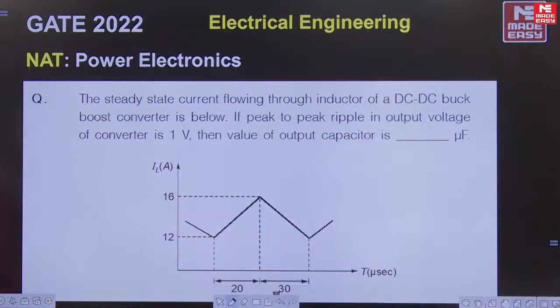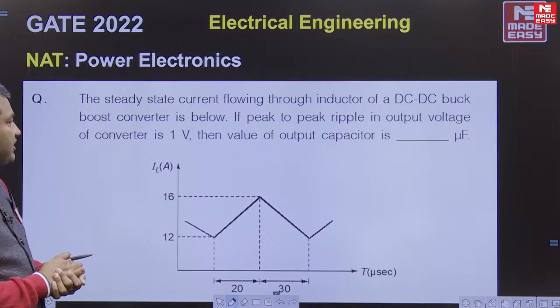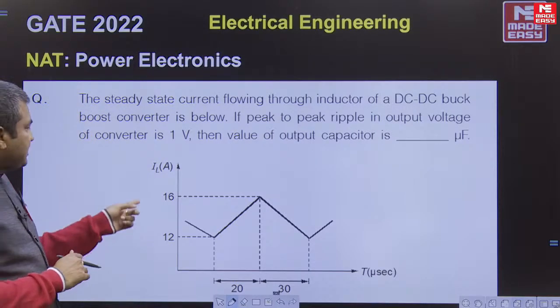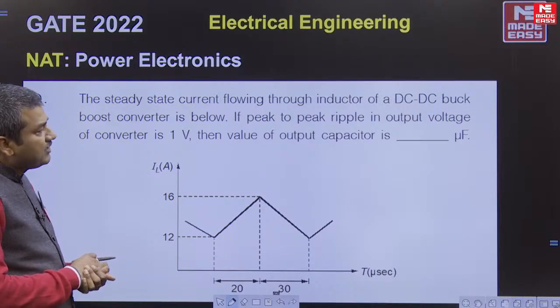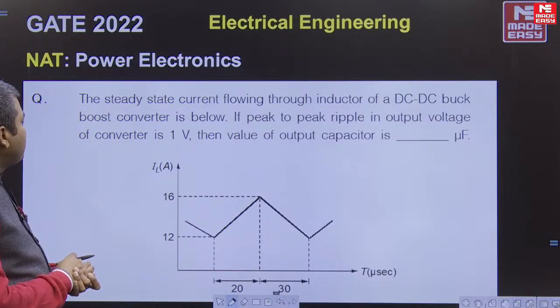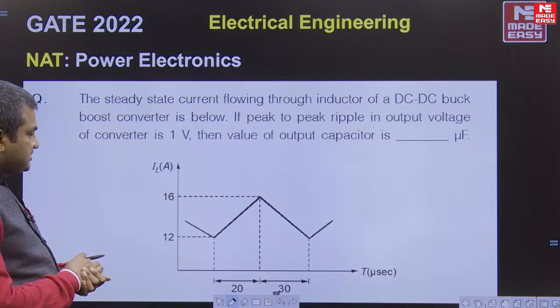Okay, see the next question. In a steady state, the current flowing through an inductor of a DC to DC buck boost converter is shown in the figure. This is the current waveform of the inductor in the DC to DC buck boost converter. The peak to peak ripple in the output voltage is 1 volt. So we have to find out the output capacitance.